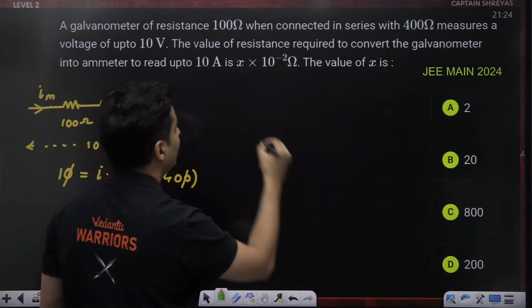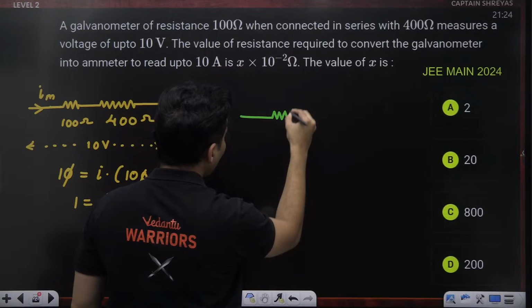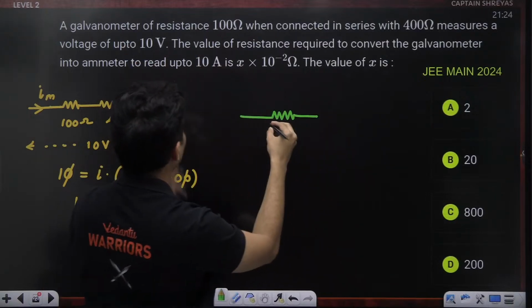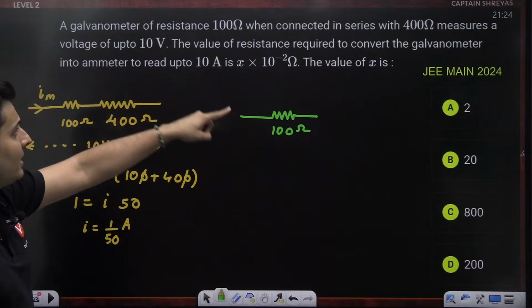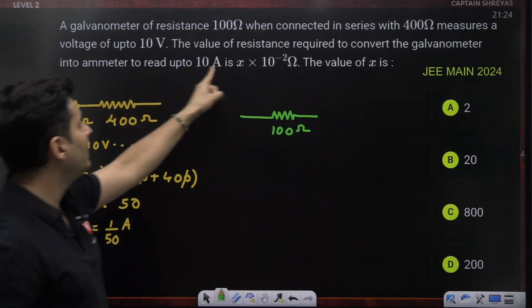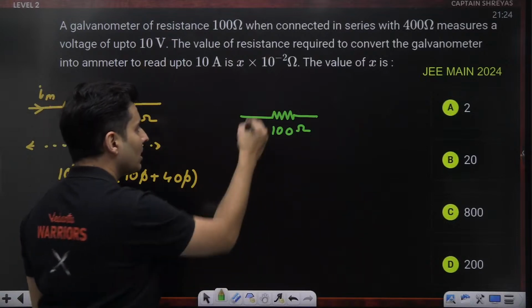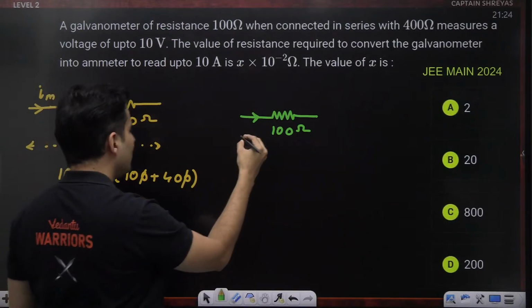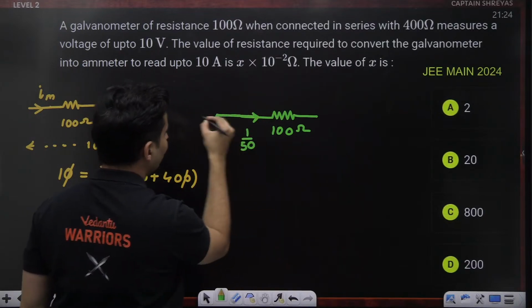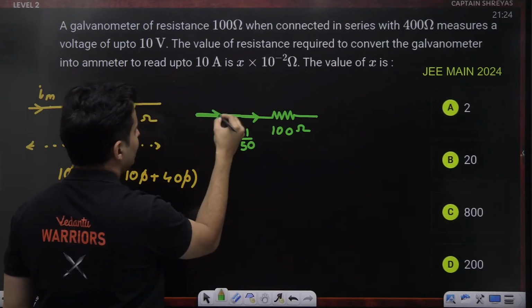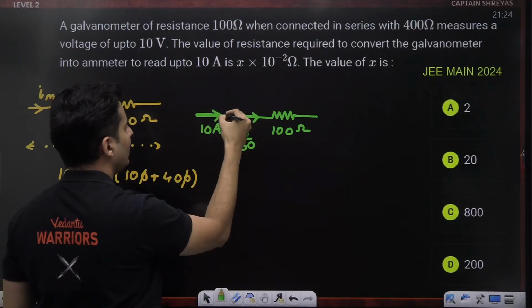Now comes the next part, where just imagine you still have that galvanometer of 100 ohm resistance. The value of the resistance to convert the galvanometer into an ammeter of 10 amperes. The maximum current which can go through it is 1 by 50 amperes. You pass basically 10 amperes inside it.